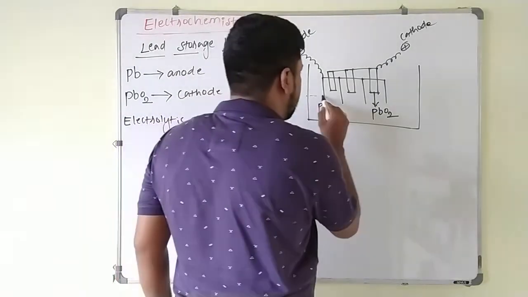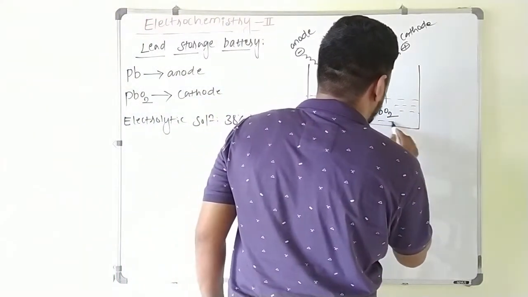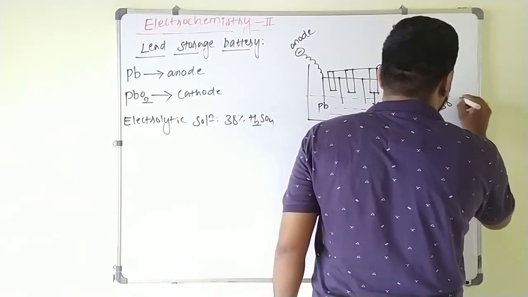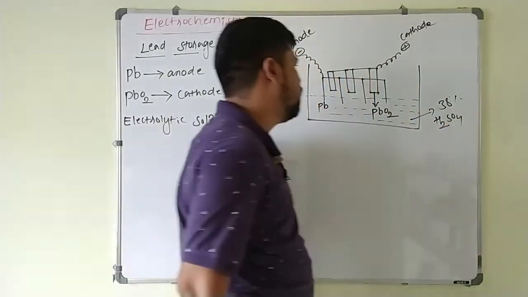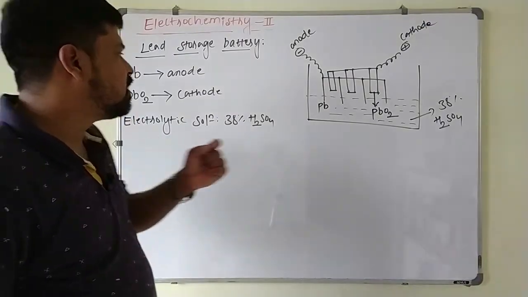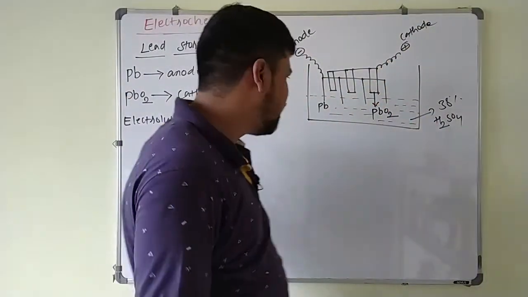Now these two are kept in an electrolytic solution which is having 38% of H2SO4. Here you are having 38% of H2SO4. So this is what your lead storage battery. Now what happens? At the anode, oxidation takes place. At the cathode, reduction takes place here.